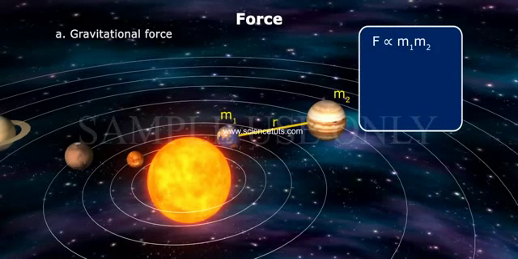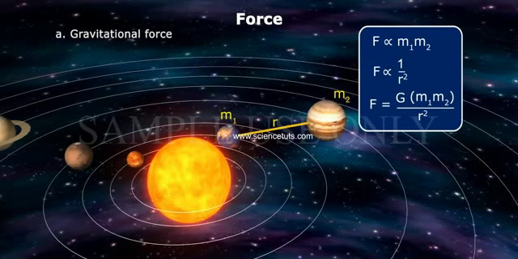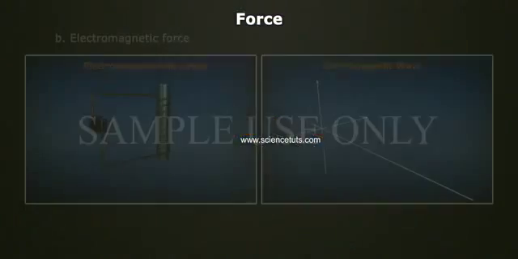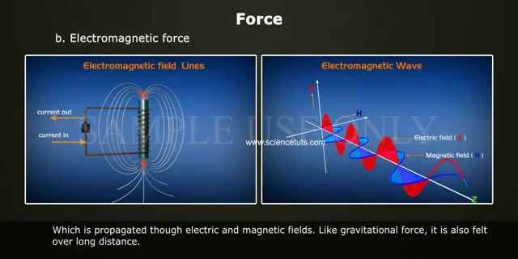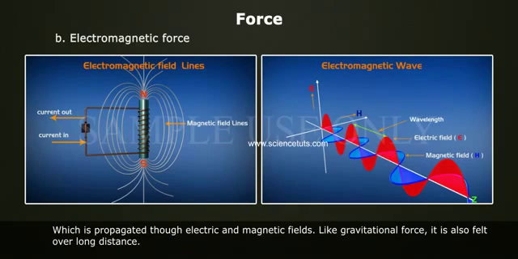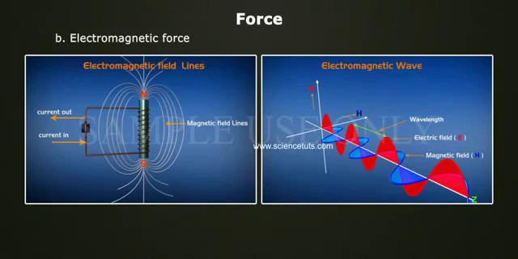F is directly proportional to m1 m2, and F is directly proportional to 1 by r square. Therefore, F is equal to G into m1 m2 by r². B. Electromagnetic force, which is propagated through electric and magnetic fields. Like gravitational force, it is also felt over long distance. An example of electromagnetic force is the interaction between the molecules of a substance.